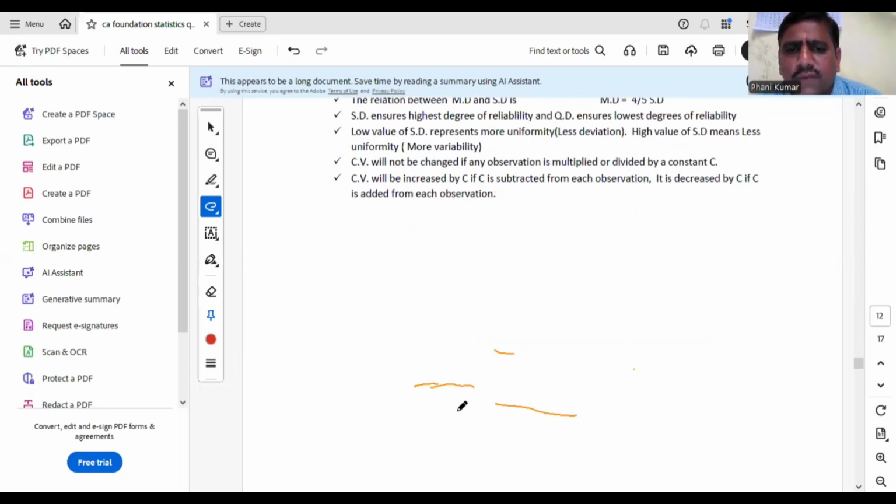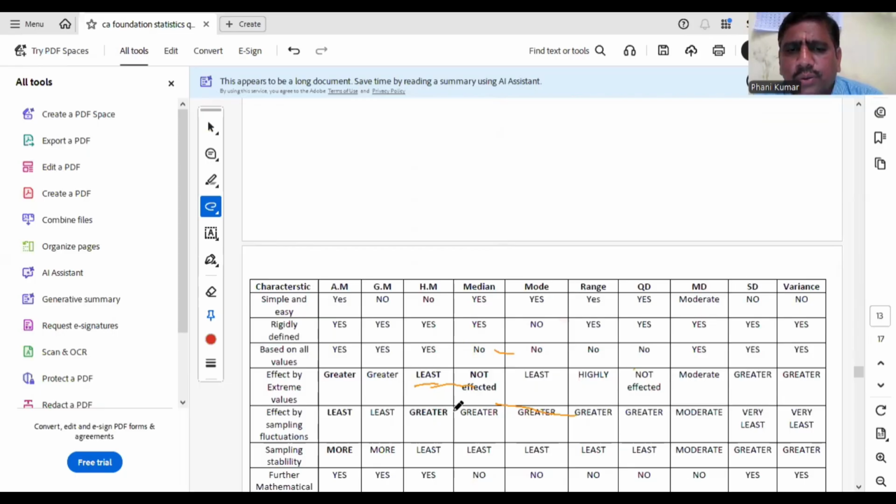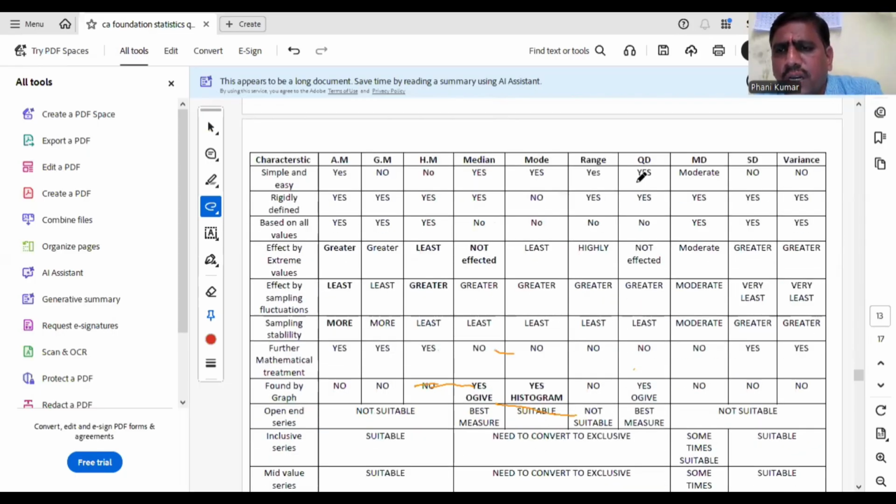This is about measures of dispersion. Coming to this table, a very important table. Actually, with this table you can cover the entire central tendency and dispersion in one view. Just we will discuss this one. We have some ideal measures of central tendency properties and dispersion properties. First one is simple and easy to calculate.